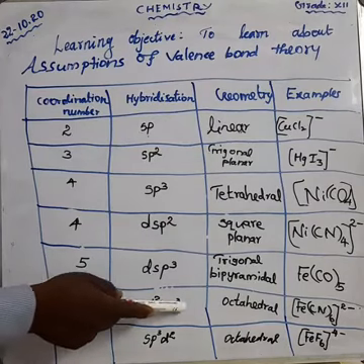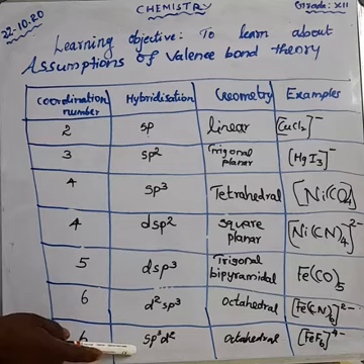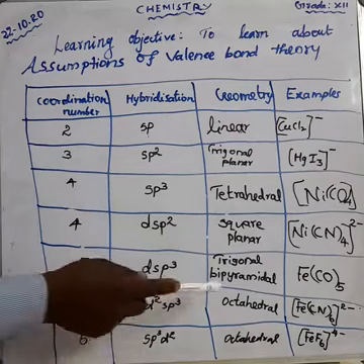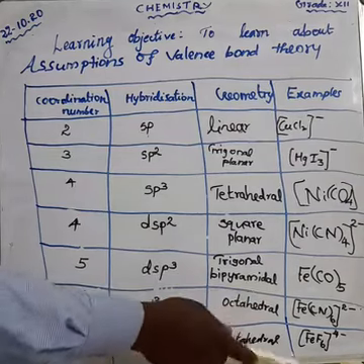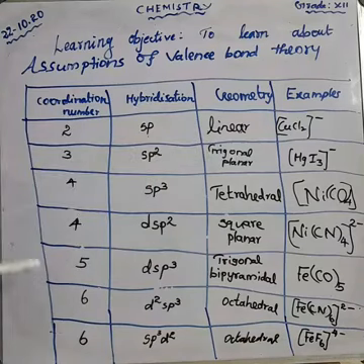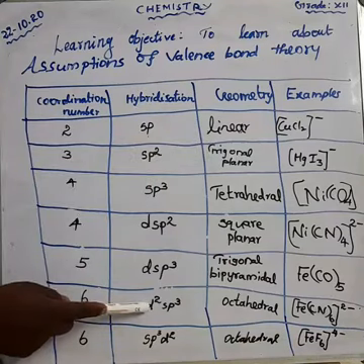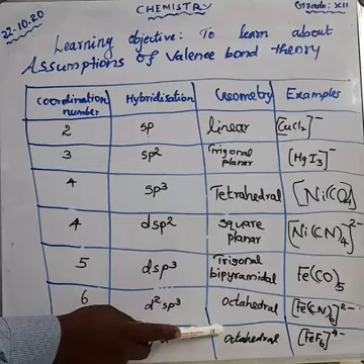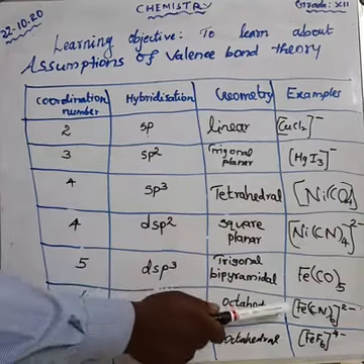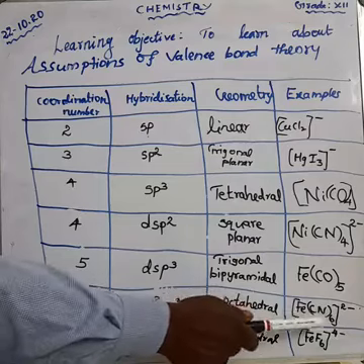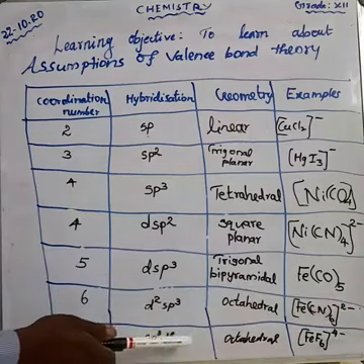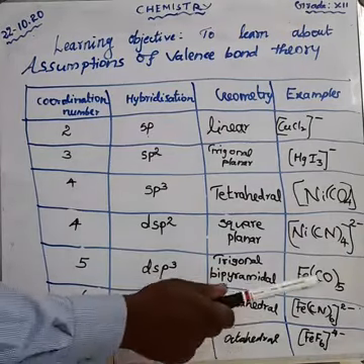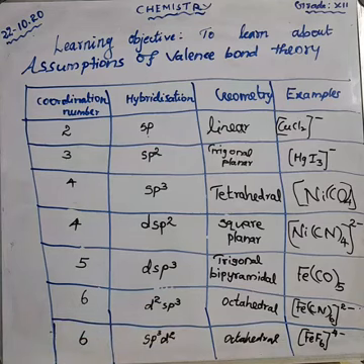One is d2sp3. Another one is sp3d2. Both are the same octahedral geometry, but the examples are different. Anyhow, the coordination number is the same, the hybridization is d2sp3 or sp3d2, but the geometry of both is the same, octahedral. For d2sp3, what is the example? Fe(CN)6 2 minus. And for sp3d2, the hybridization is sp3d2, the geometry is octahedral, and the example is Fe 4 minus.